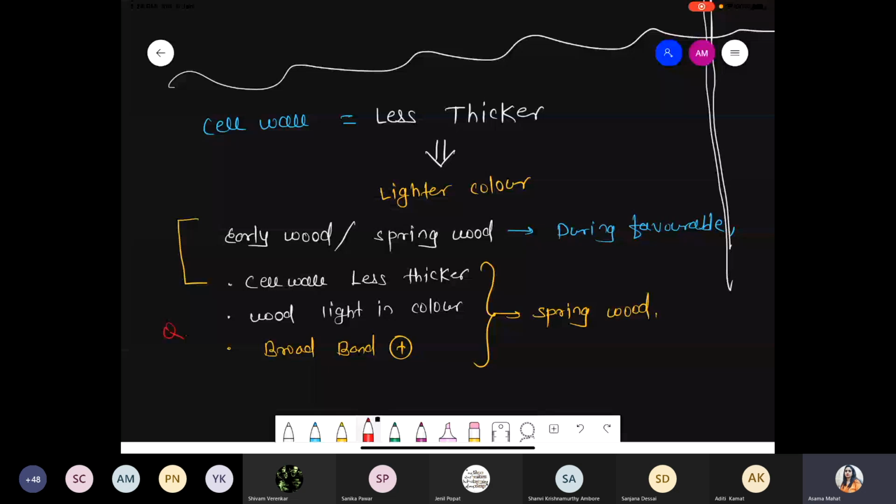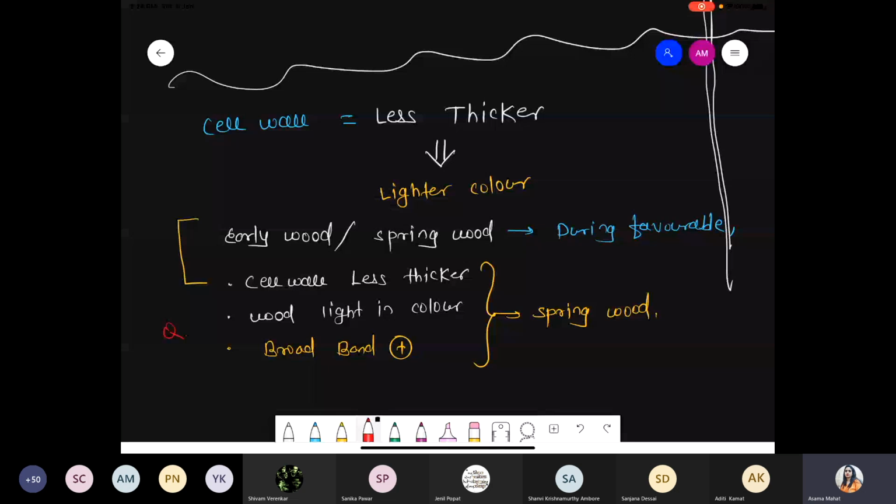Now what happens? Cells are more active. So whatever cell wall is present, that cell wall is less thick. Because what happened during cell division? That cell gets divided, one cell divides into two, then two into four. So there is no need for a thick cell wall. Initially the cells are active at that time, so the cell wall is less thick. And the color of whatever wood is present, that wood has light color with broad bands.